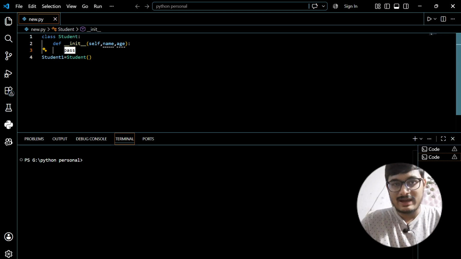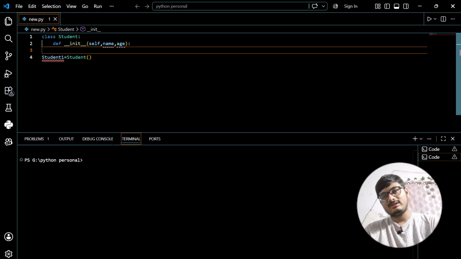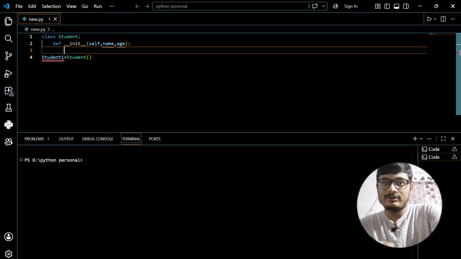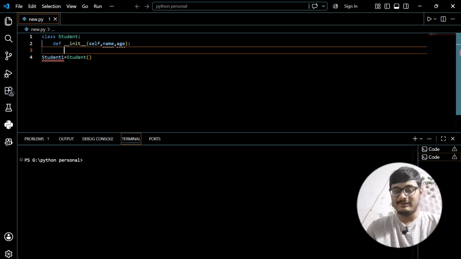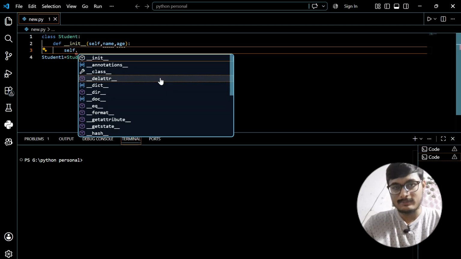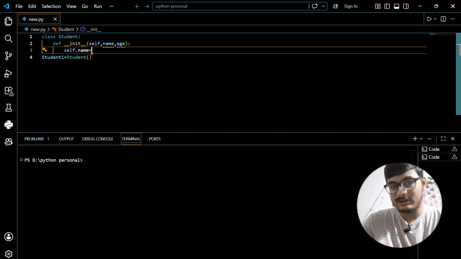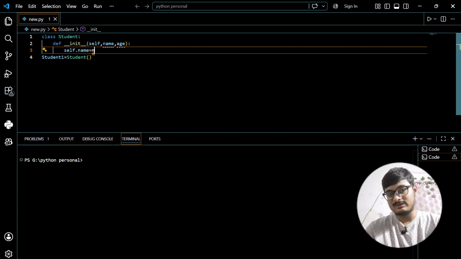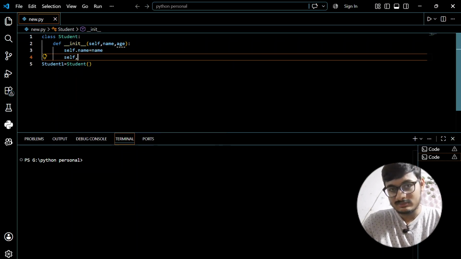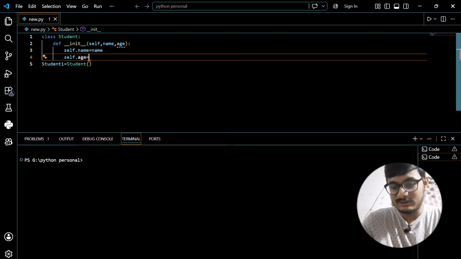Now I want to add the name. How do I add it? I write self, because I am pointing at this object: self.name equals name, and self.age equals age.